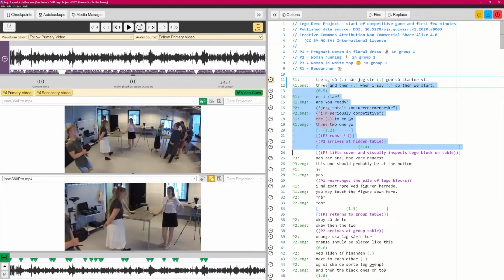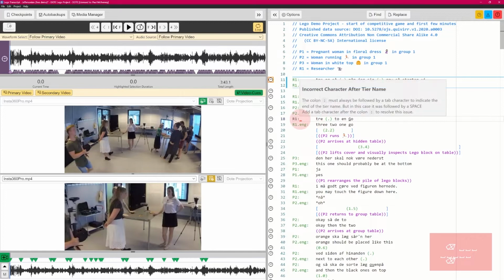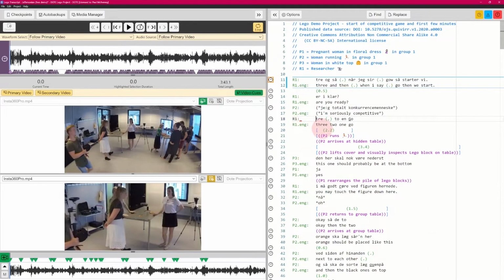For example, if I select here and delete that tab and then add some spaces, you can see there's some sort of error here: "Incorrect character after tier name. Colon is expected." So I'll just roll that all back.